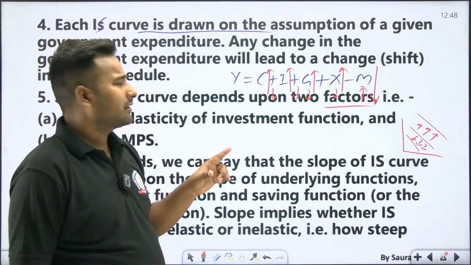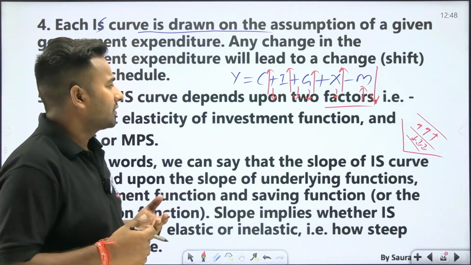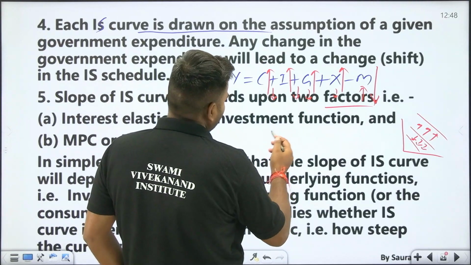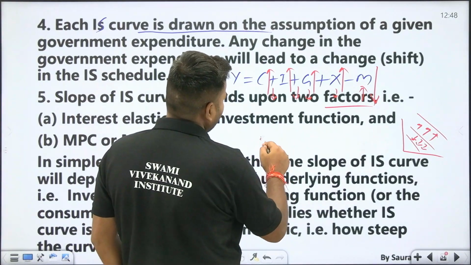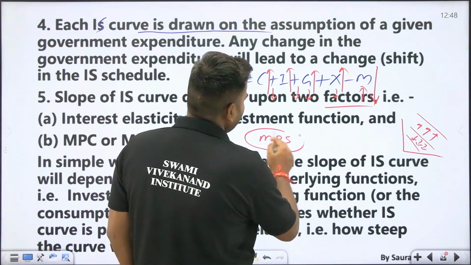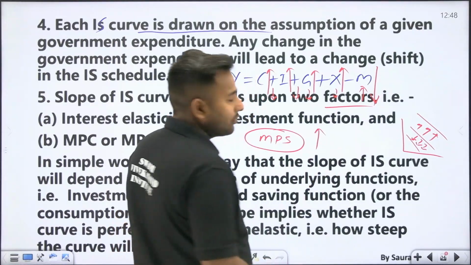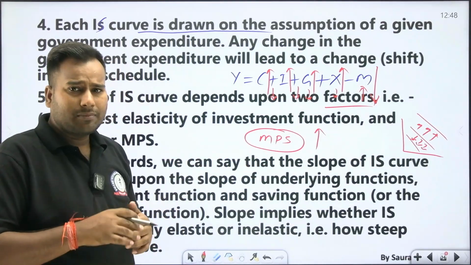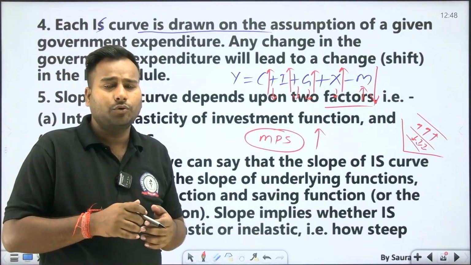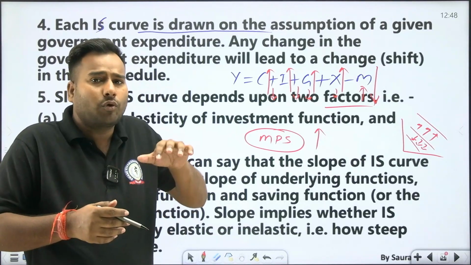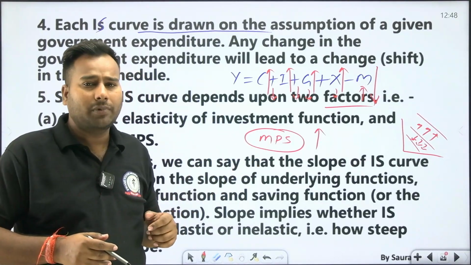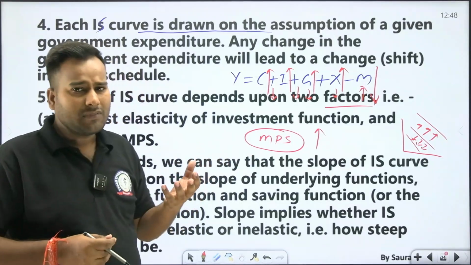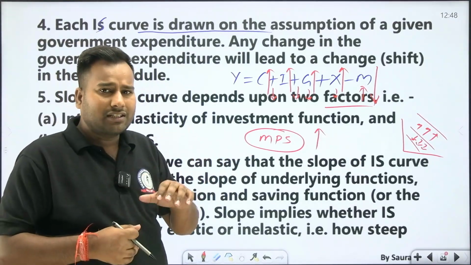From this, by common sense, if someone asks you, if the marginal propensity to save is increasing, where will the IS curve shift? If the marginal propensity to save is increasing, people are doing less and less consumption because they are saving more.